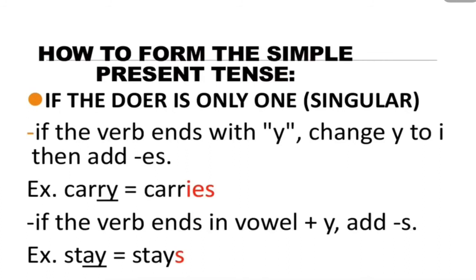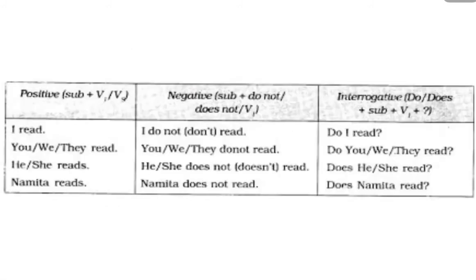How to form the simple present tense? If the doer is only one, it means singular. If the verb ends with y, then y changes to i, then add es. Carry, carries. If the verb ends with vowel plus y, then add s, like stay. S-T-A-Y: a is a vowel, so we use s.